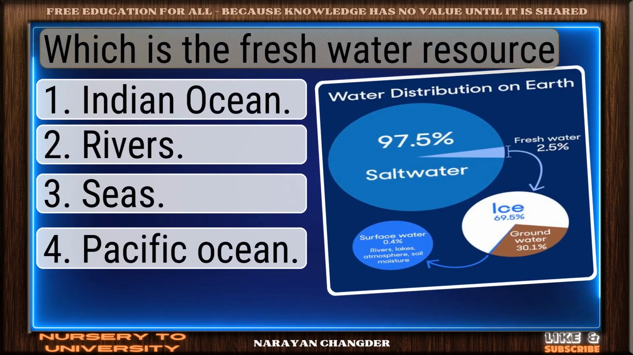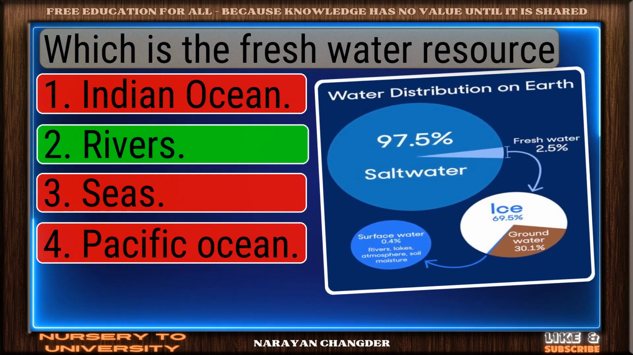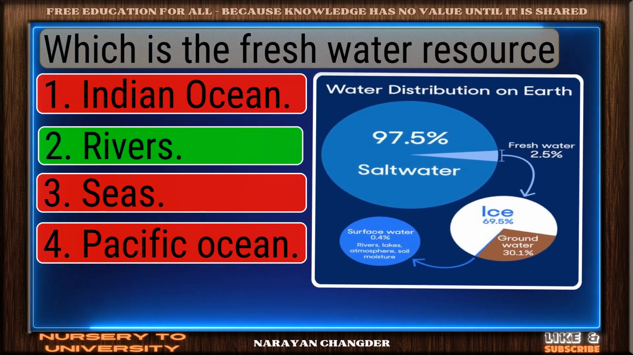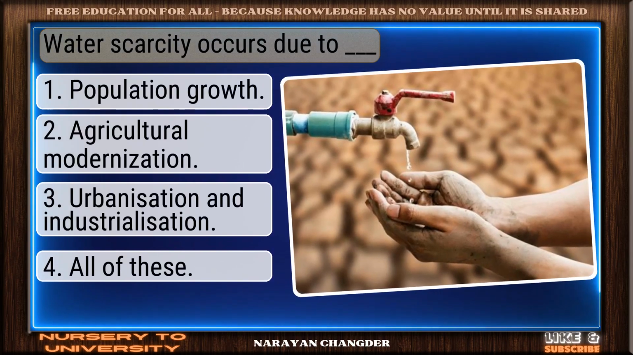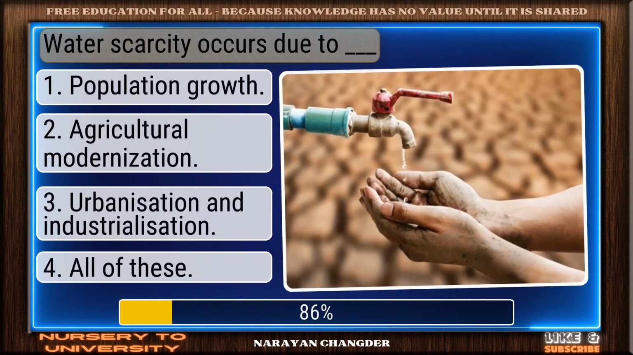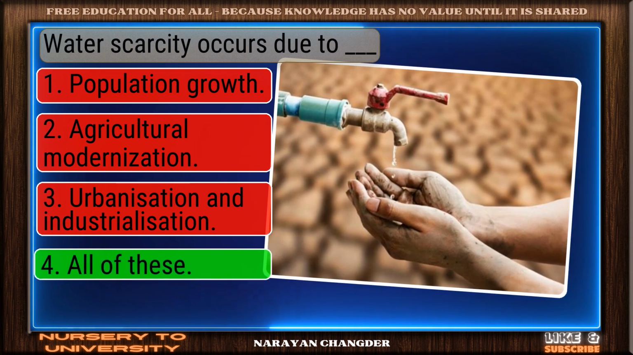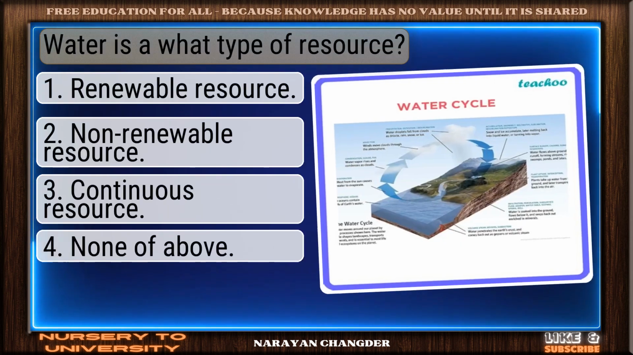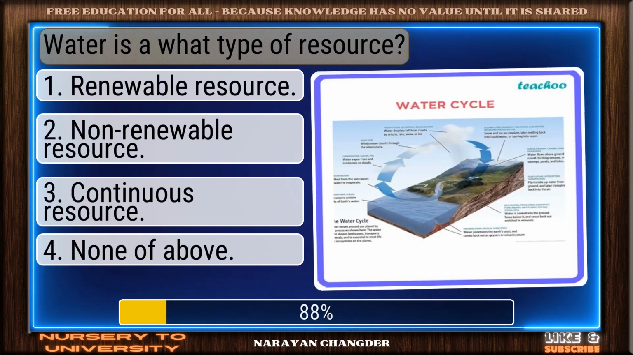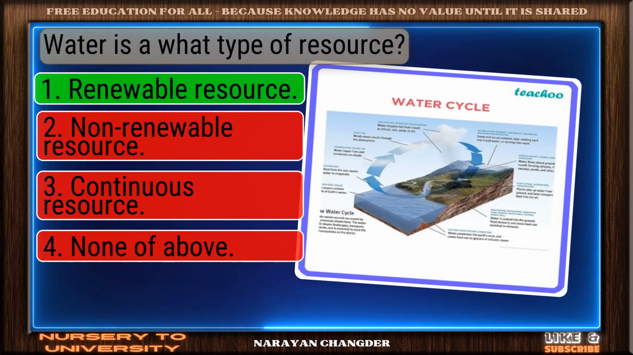Which is the fresh water resource? Exactly. Rivers makes sense and it is right choice. Water scarcity occurs due to dash. Excellent. All of these is a brilliant choice. Water is a what type of resource? Nice work. You chose renewable resource and it is correct.